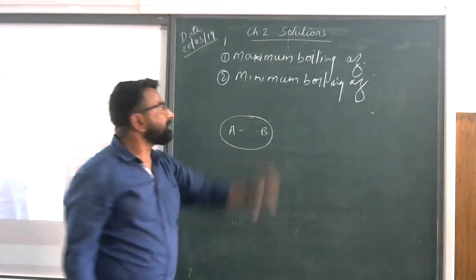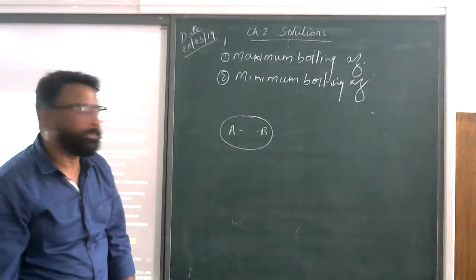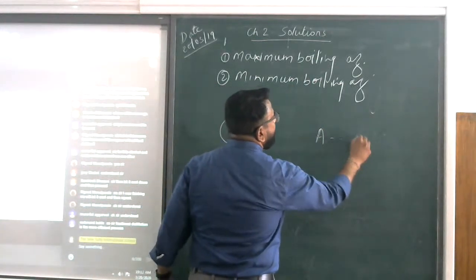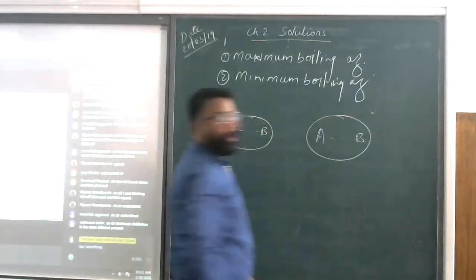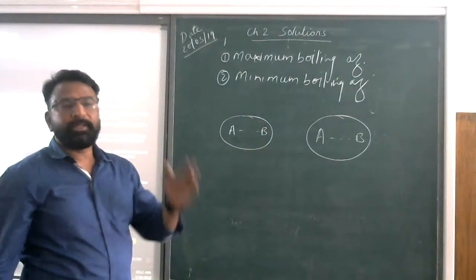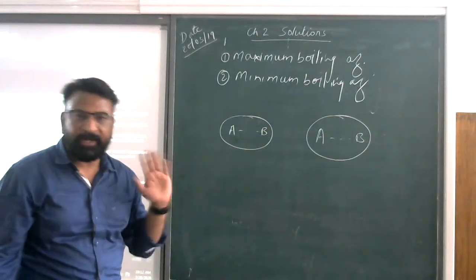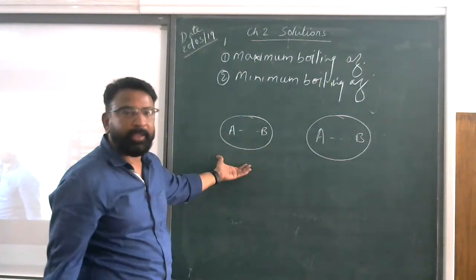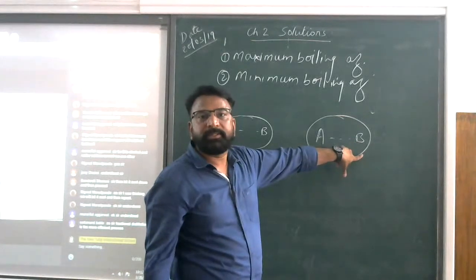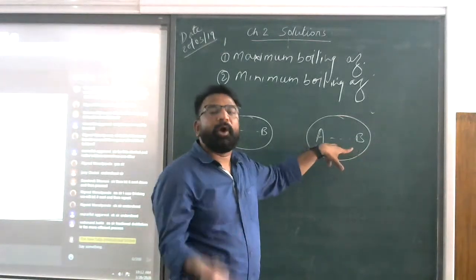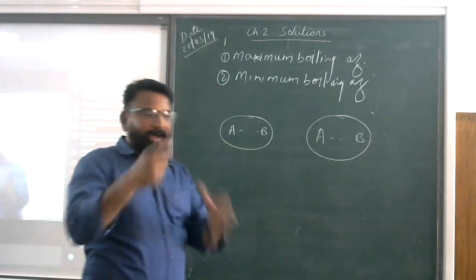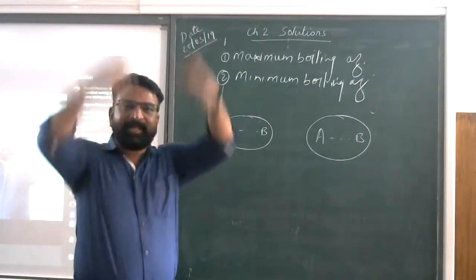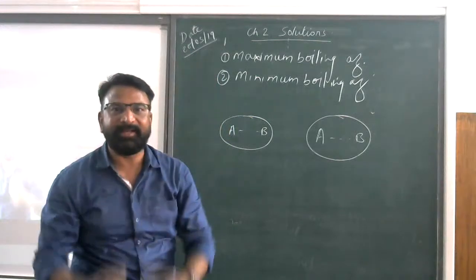Okay, now the second one is coming, that is the minimum boiling azeotropes. Here you will see that the force of interaction between A and B will be weaker as compared to the solute interaction as well as the solvent interaction. The same thing I have already explained in the previous topic. So the force of interaction is weaker, and they will boil at a low temperature. I told you that they are constant boiling mixtures, so the boiling temperature either increases or decreases.